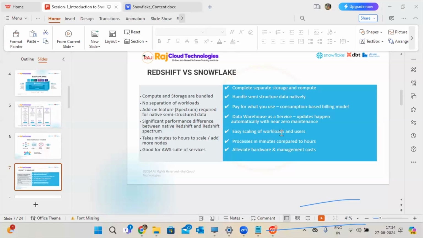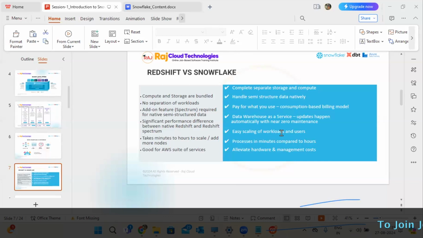There is even a multi-clustering concept, increasing and decreasing the resources based on your workload. So many benefits are available in Snowflake compared to Redshift. And Redshift will support only AWS, but Snowflake supports a combination of Azure, GCP, and AWS. Three combinations. It's not dedicated to only one cloud provider, but Redshift will support only one.